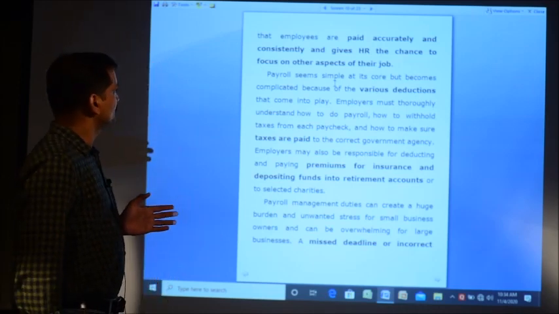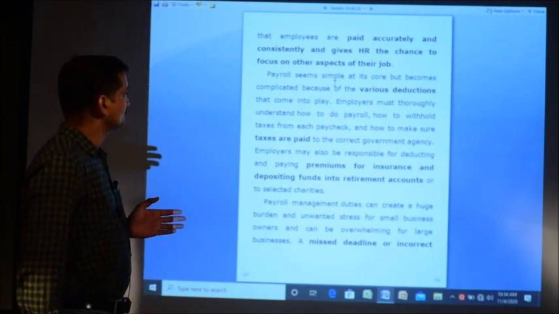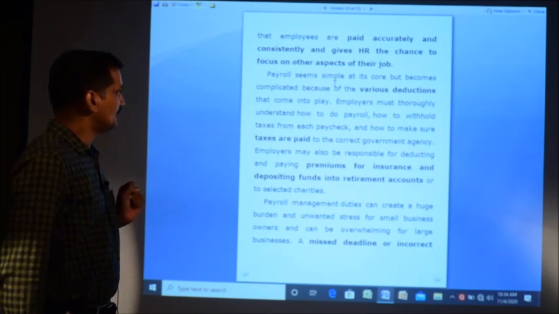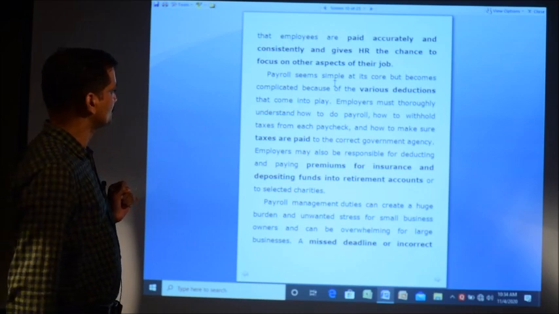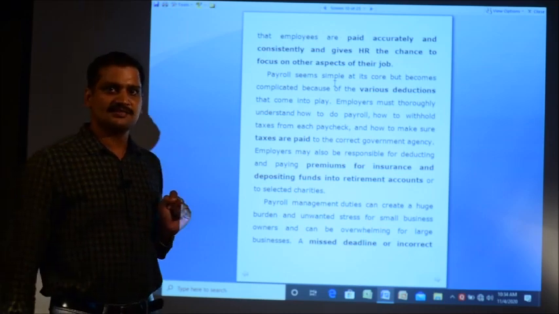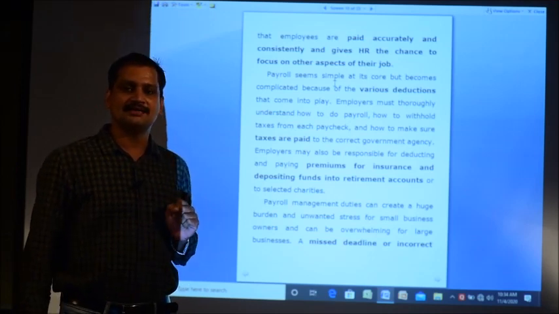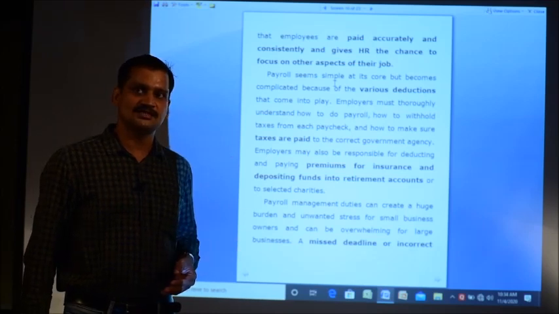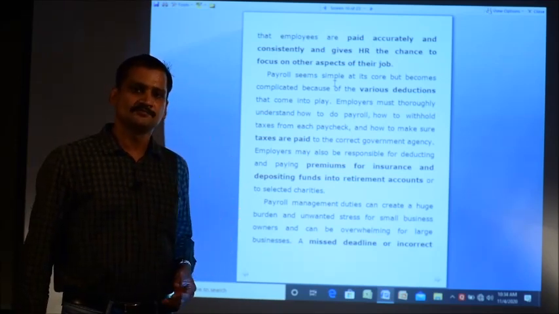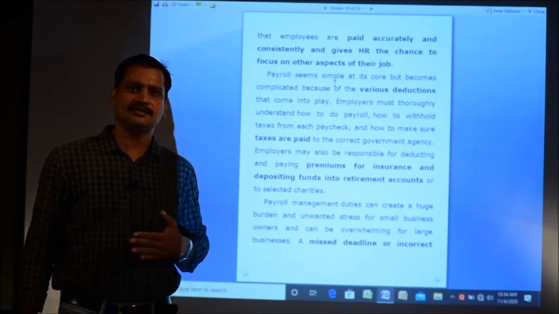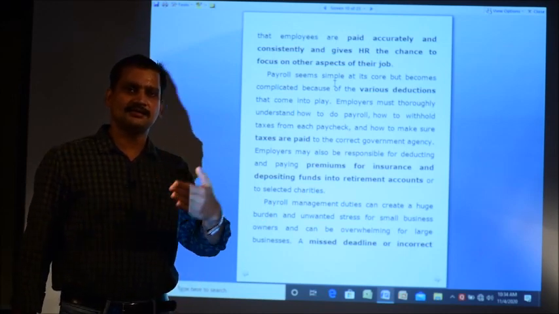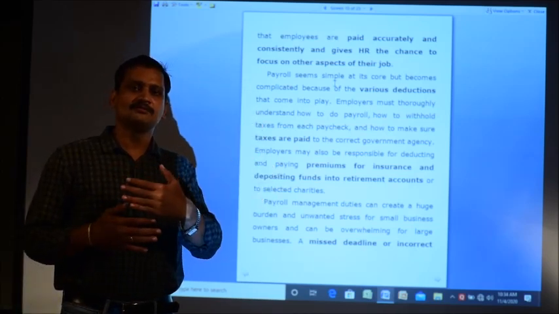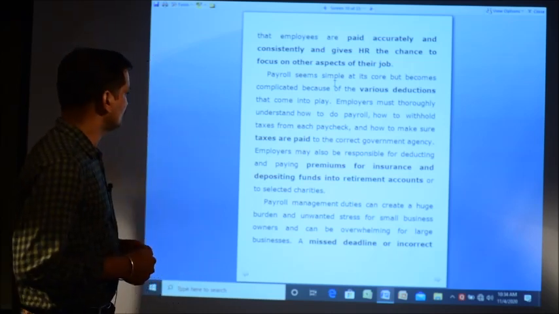So payroll seems simple at its core, but becomes complicated because of the various deductions that come into play. The employer must thoroughly understand how to do the payroll, how to withhold taxes from each paycheck, and how to make sure that taxes are paid. Because if taxes are not paid to the government agencies in time, then the employer may get punishment in the form of jail or money. So in order to avoid that, every small to large organization implements this payroll system, so that all these things can be automated and there will be no delay in the process of preparing this.